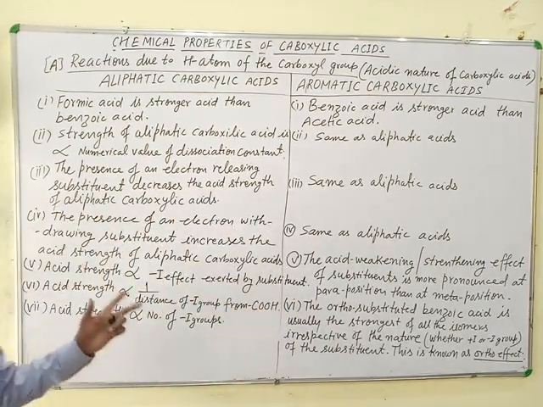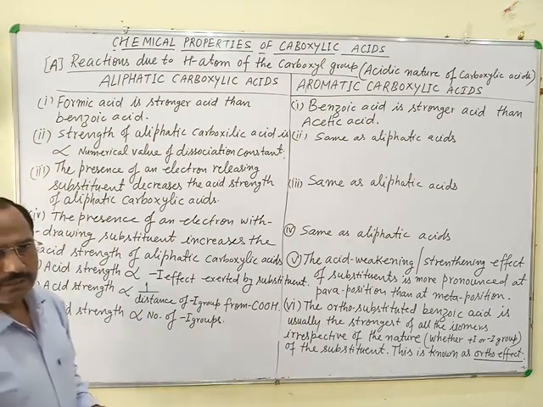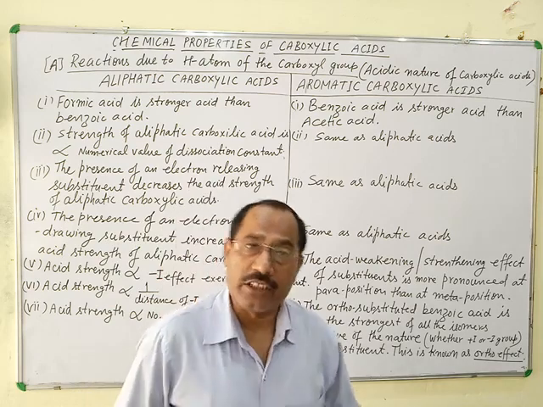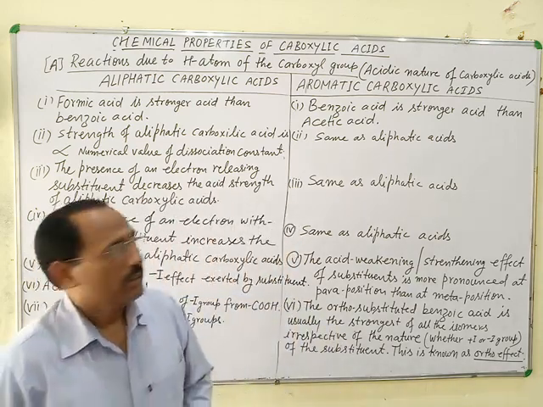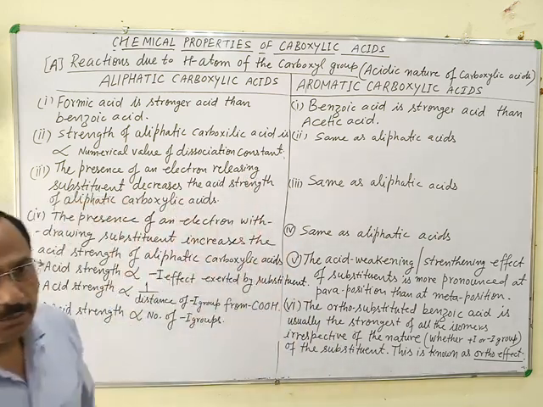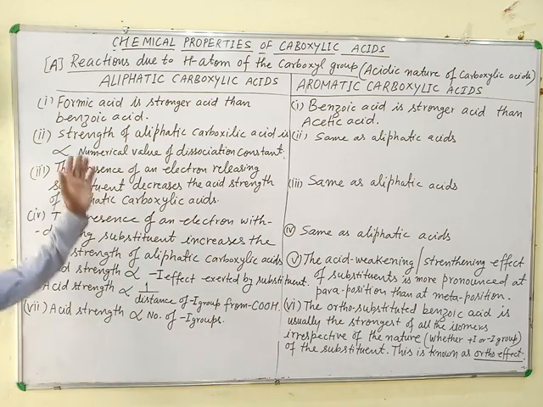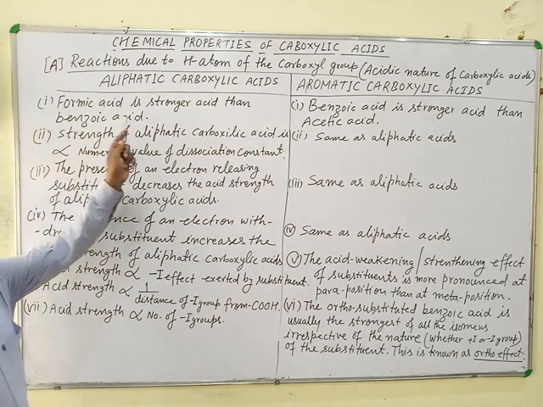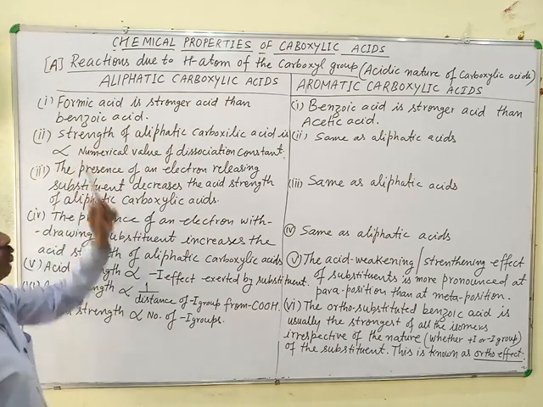On account of the different factors and their effect on the acidic strength of carboxylic acids, there are some important points for aliphatic and aromatic carboxylic acids. First, formic acid is a stronger acid than benzoic acid.